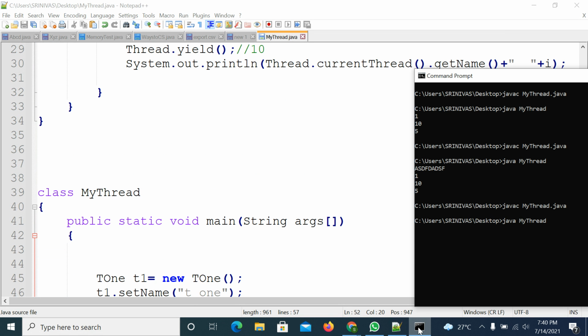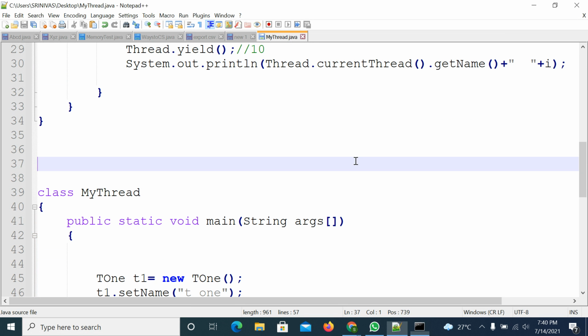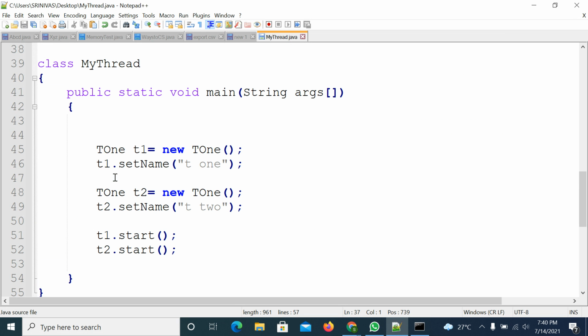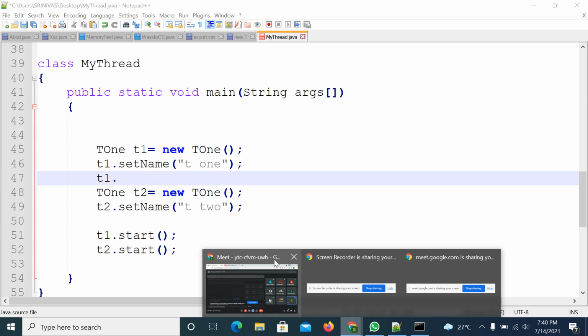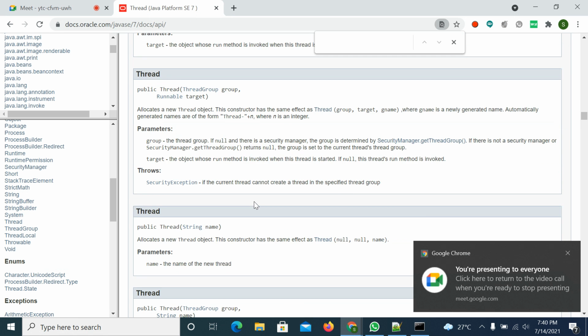Compile the code, execute the code. Both threads are executing simultaneously. T1, T2, like this. Right. So now I will try to set the priority. How to set the priority? You have two methods in the Thread class. One is setPriority and the second one is getPriority.